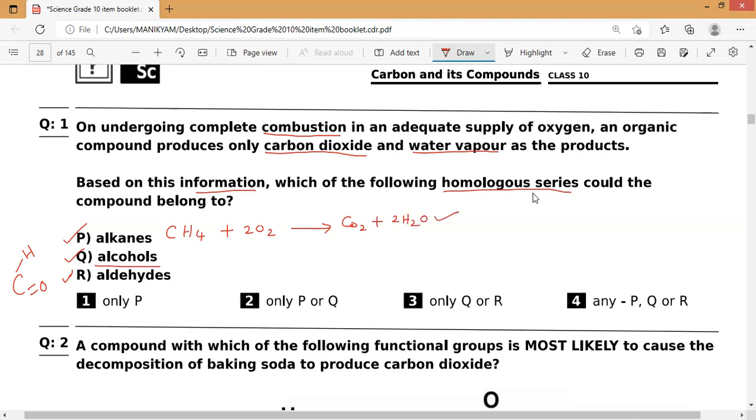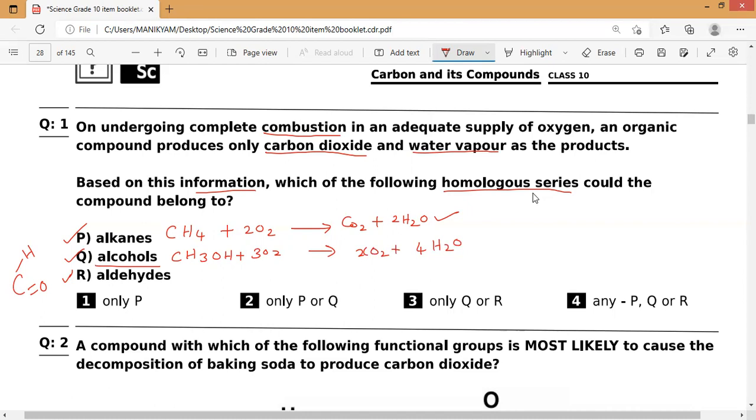Any kind of alcohol you take, the familiar alcohols for us are methanol or ethanol. Let us go with methanol, CH3OH. If it reacts with oxygen, it will produce again carbon dioxide plus water.